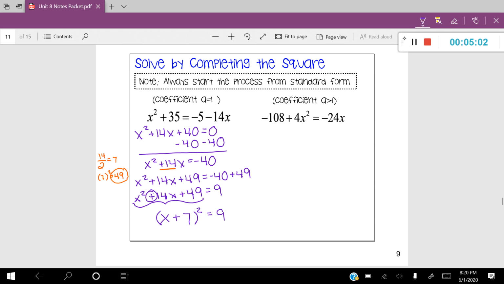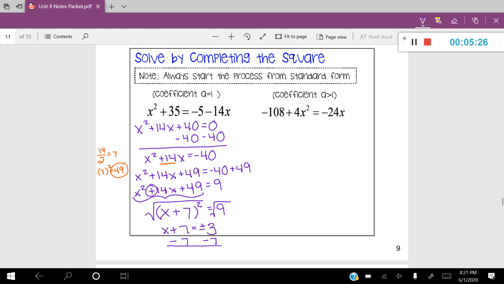Now, we also learned in Unit 9, to eliminate a square, we actually have to take the square root. And if you take the square root of one side, you have to take the square root of the other as well. So that will leave us with x plus 7 is equal to positive or negative 3. I can continue this problem by subtracting 7 from both sides, and that will leave me with two answers, or two roots. x is equal to positive 3 minus 7, which would give us negative 4 as one of my answers. And x is equal to negative 3 minus 7, which is negative 10.